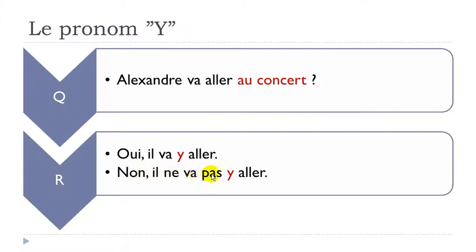Negative form, non. Il ne va pas y aller. Okay, so your negative form is before and after the first verb. And that's the key thing, okay? And then your pronoun is coming before your second verb. Okay, so your pronoun y should always be before your second verb.